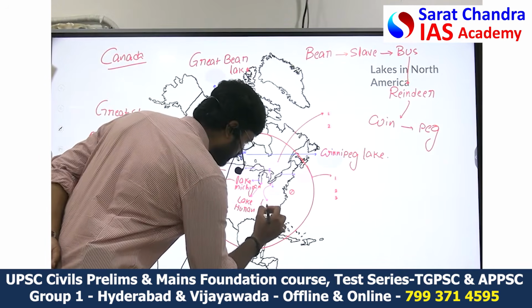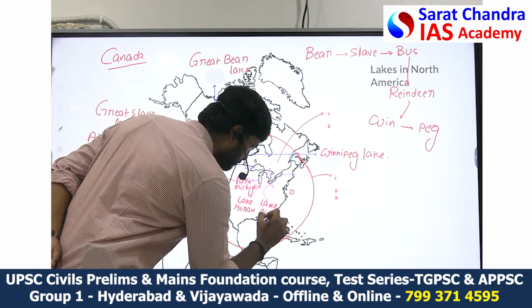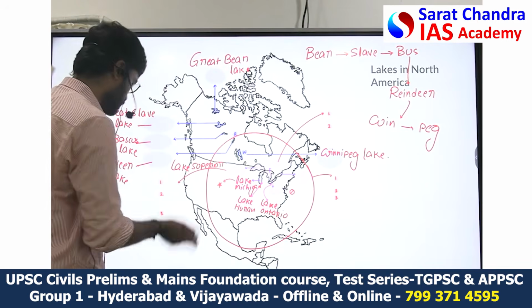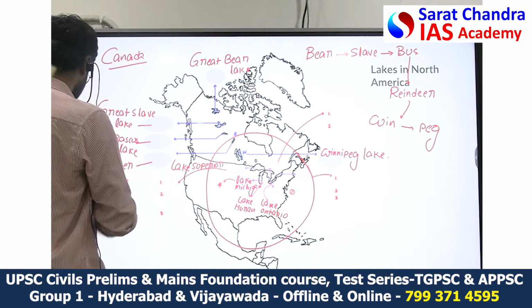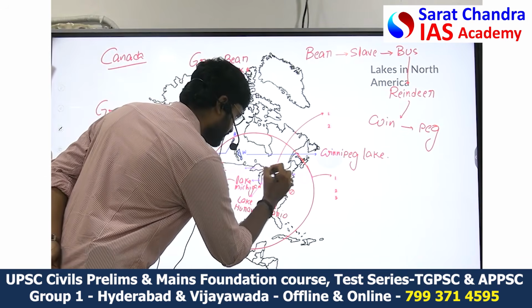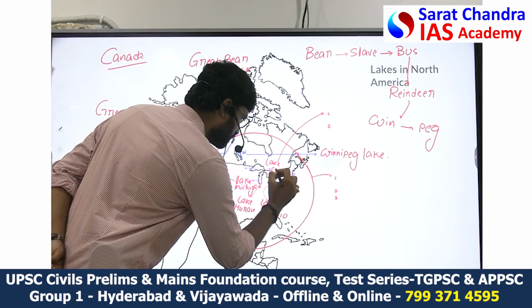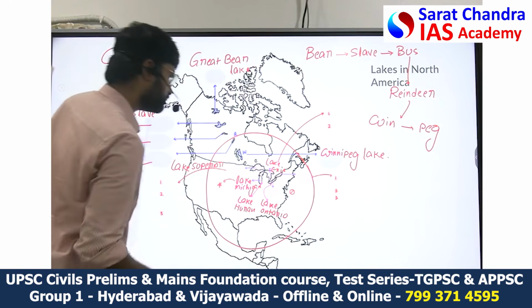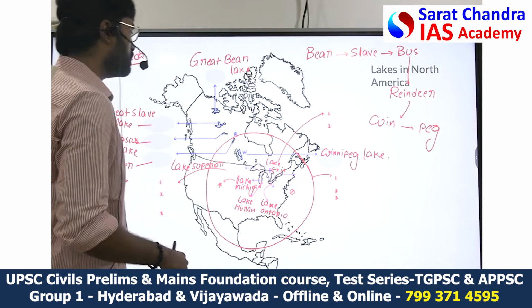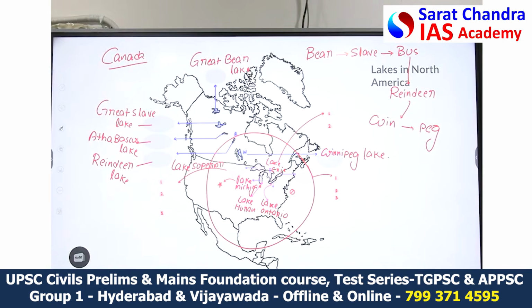Then the fourth lake, Lake Ontario. Then Lake Erie. There are 5 such lakes: Lake Superior, Lake Michigan, Lake Huron, Lake Erie, and Lake Ontario.